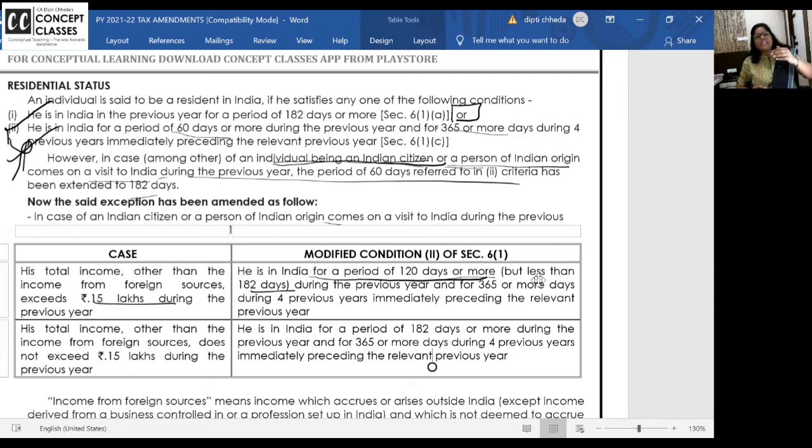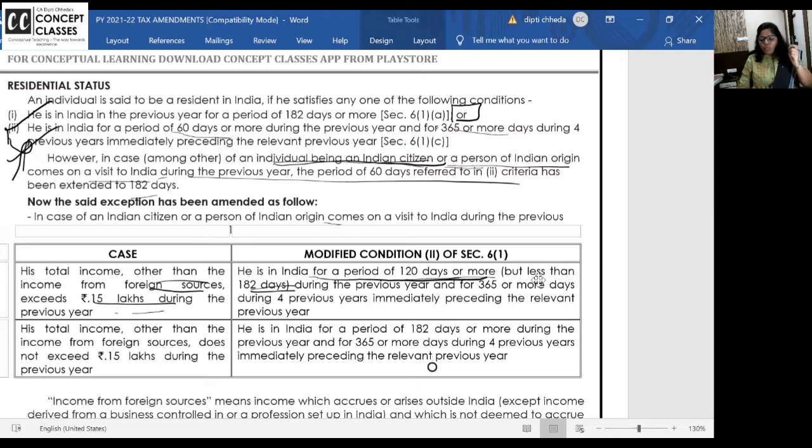Now listen, above 15 lakhs means you will go into the 30% slab. As per normal, above 10 lakhs you are going into 30%. Under section 115BAC, the alternative tax regime, also above 15 lakhs is 30%. So if you have income other than from foreign sources, meaning income accrued or earned in India, above 15 lakhs, and you are in India for 120 days or more, up to 182 days, you will be resident but not ordinarily resident.